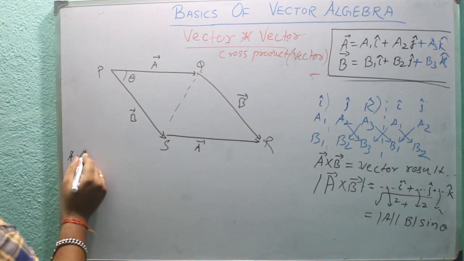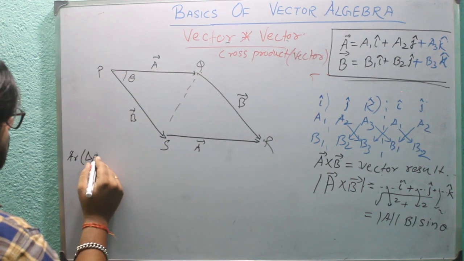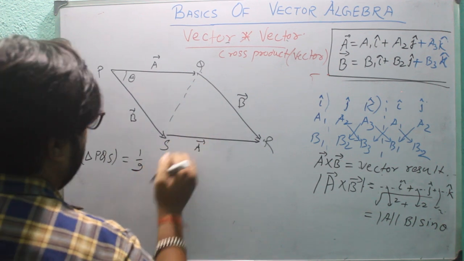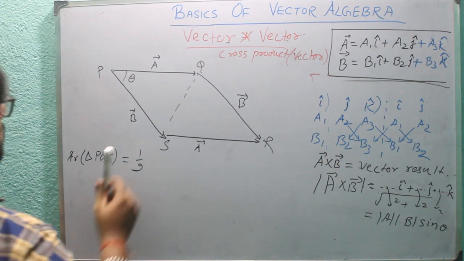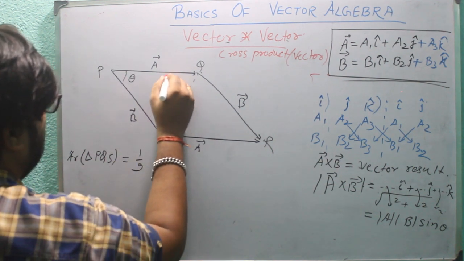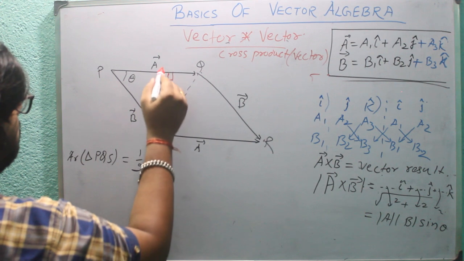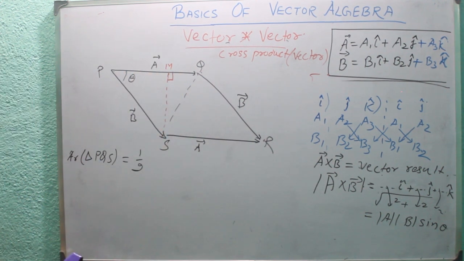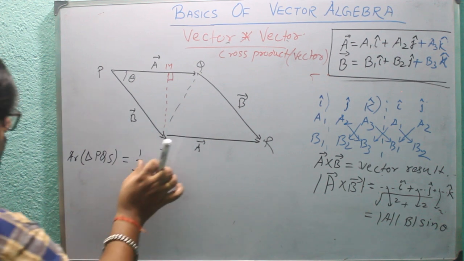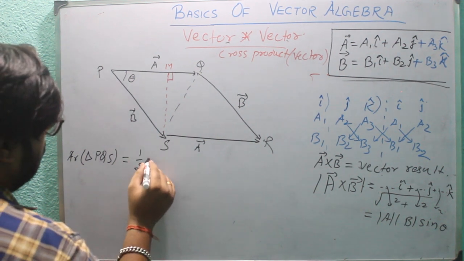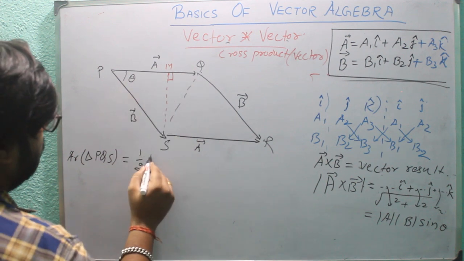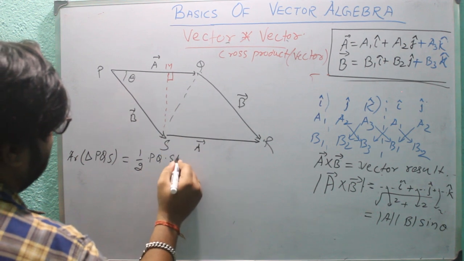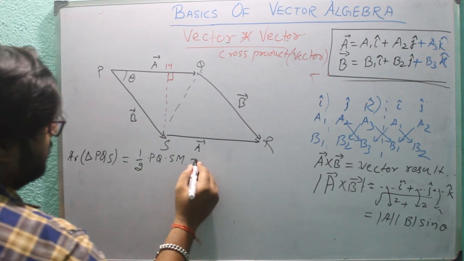So area of triangle PQS equal to half. Suppose SM is perpendicular. So area of triangle is half into base, which is PQ, into height, which is SM. Okay, so what is PQ?